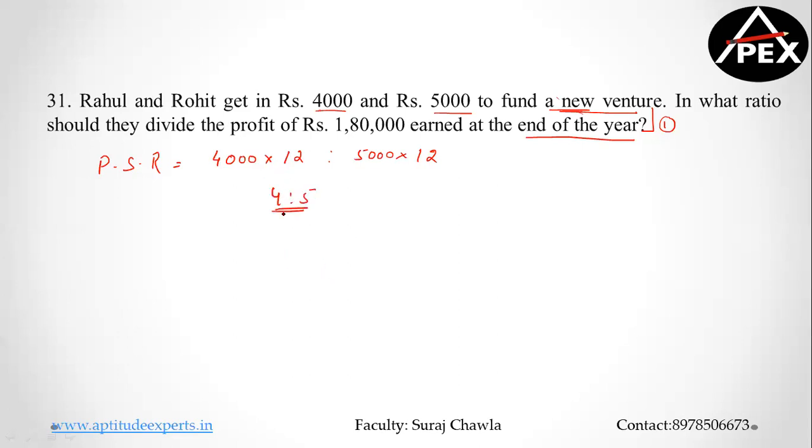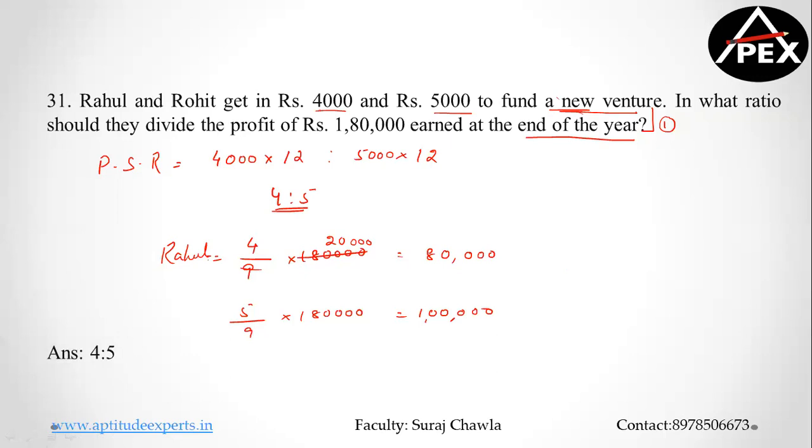If the question is asking about how much profit will each one of them get, I would say Rahul will get 4/9 of 1,80,000. That is 9 twos are 18, so that's going to be 80,000. And the other guy will get 5/9 of 1,80,000, which will be 1 lakh. So this will be the profit that they'll be sharing. Clear? Let's go to the next one.